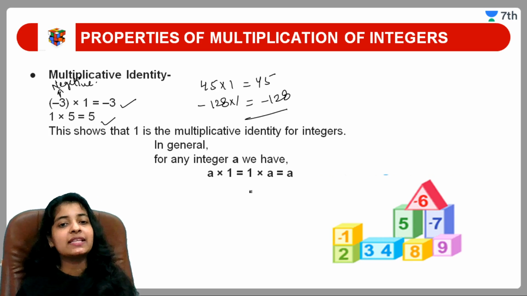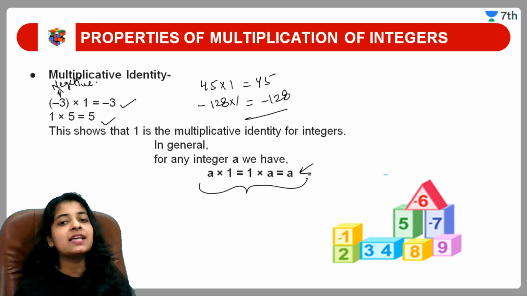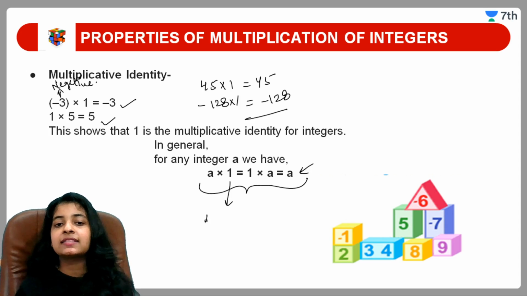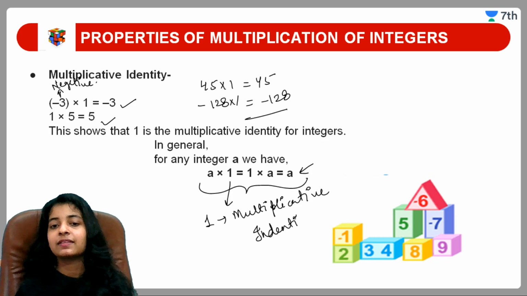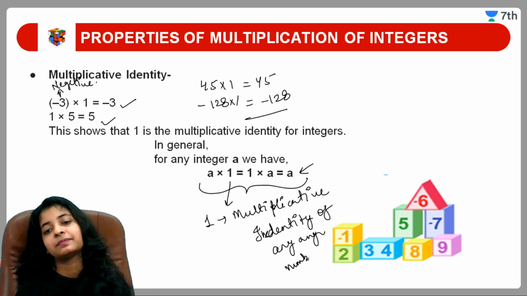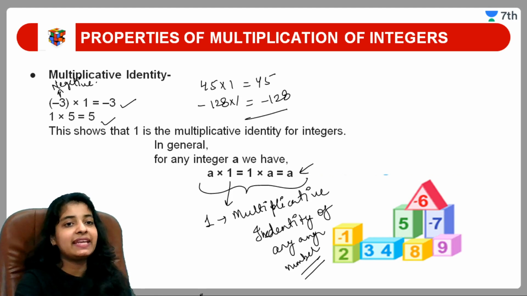So in general we can say that a into 1 is equal to 1 into a, and it always gives us a. Means 1 is the multiplicative identity of any number. Okay students, multiplicative identity is clear to you guys? Great. Moving towards the next.